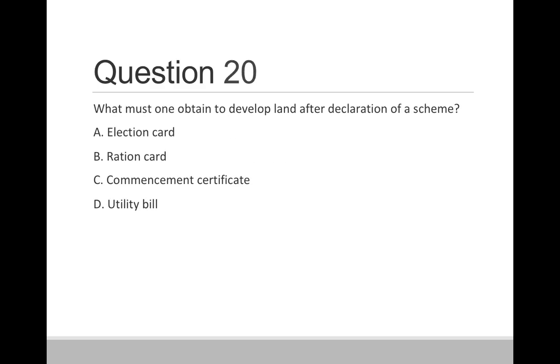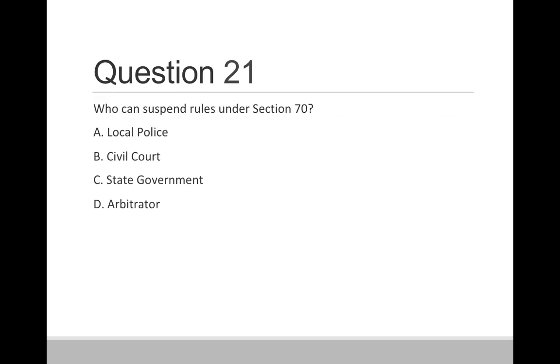Question 20. What must one obtain to develop a land after declaration of a scheme? Option A, election card. Option B, ration card. Option C, commencement certificate. And option D, utility bill. So correct answer is option C, commencement certificate.